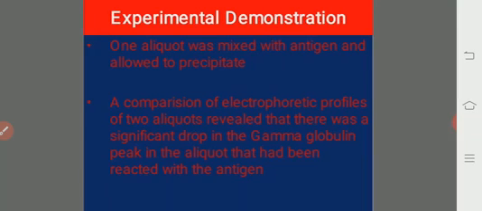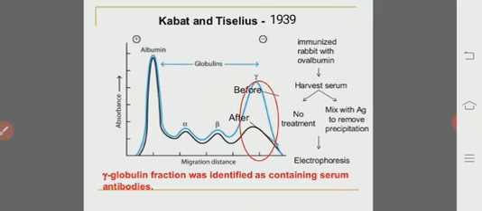Then they came to know, from a comparison of the electrophoretic profiles of the two aliquots, that there was a significant drop in the gamma globulin peak in the aliquot that had been reacted with the antigen, the ovalbumin. Now here we will see the blue color line. This shows the control, whereas the black color line shows the experimental.